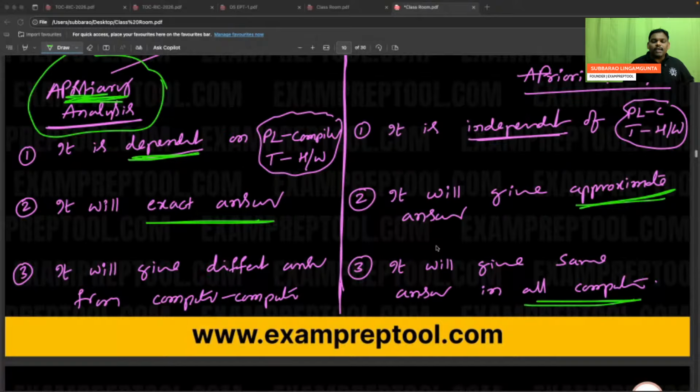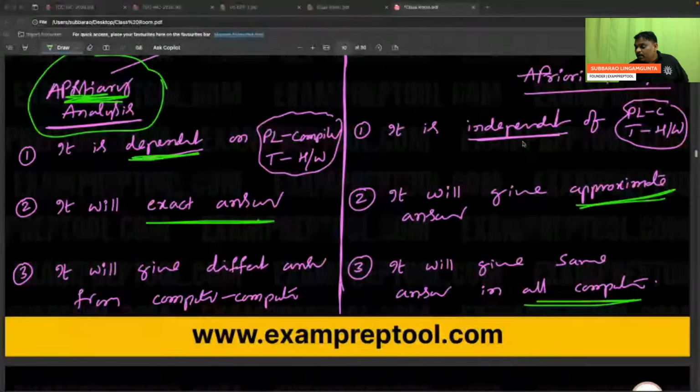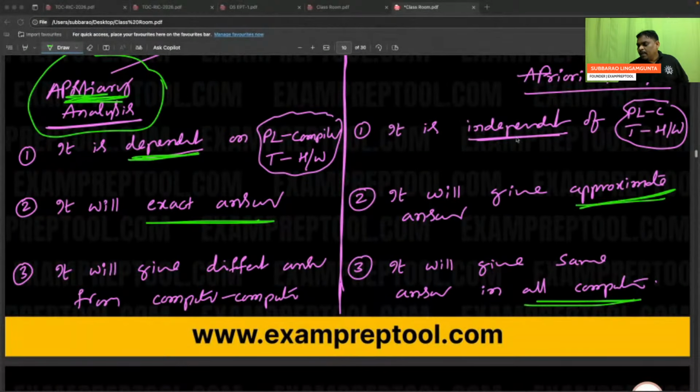I cannot decide a particular developer like that. If he is using a Mac, he is a very good developer; if he is using a Lenovo, he is the worst; if he is using a Dell, he is the best. I cannot say that. Remember, everyone, your ability is based on logic. Priori analysis is independent of processor speed, independent of programming language, and based on the logic.